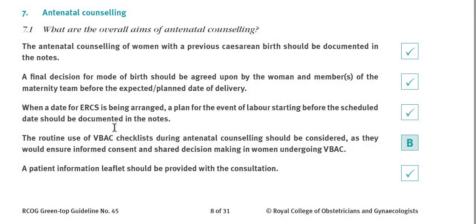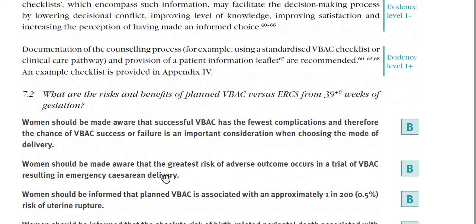Okay, and when you are making this decision for the elective repeat cesarean section, they can ask you another question: what percentage of patients can deliver before the planned date of the cesarean section? Your answer is 10%, because they will come into labor. If they have to deliver by an elective repeat cesarean section, then their birth plan should be there, so that if an emergency occurs and they come to the hospital, everything is ready. They should know how we are going to deliver this patient.